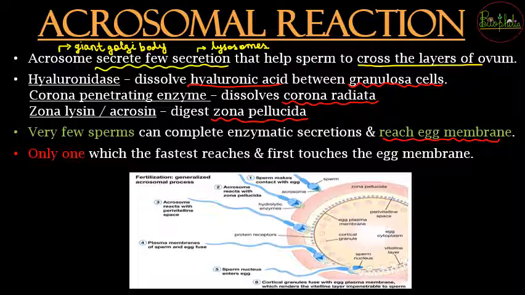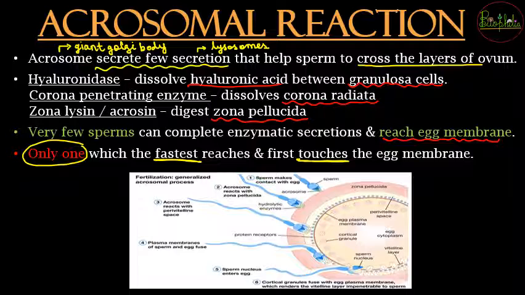And finally, very important, only one is going to reach the egg membrane the fastest, and as soon as it touches the egg membrane, there is going to be a reaction, and that we'll study in the next few minutes. So first there were a few hundreds, now a few sperms, and out of them only one will be the fastest, which will go and touch the egg membrane.